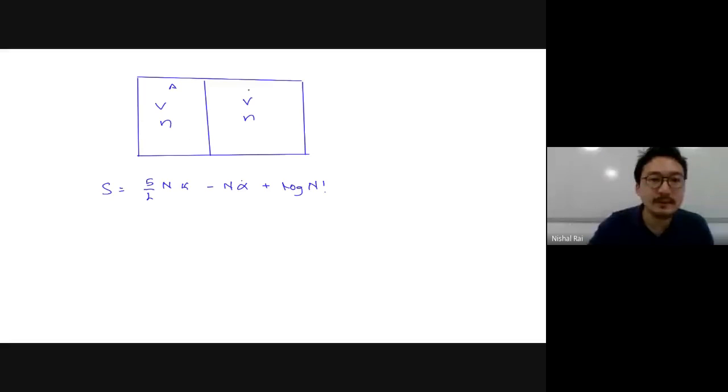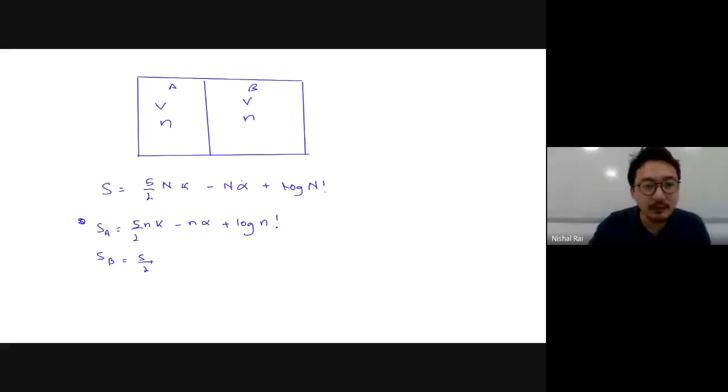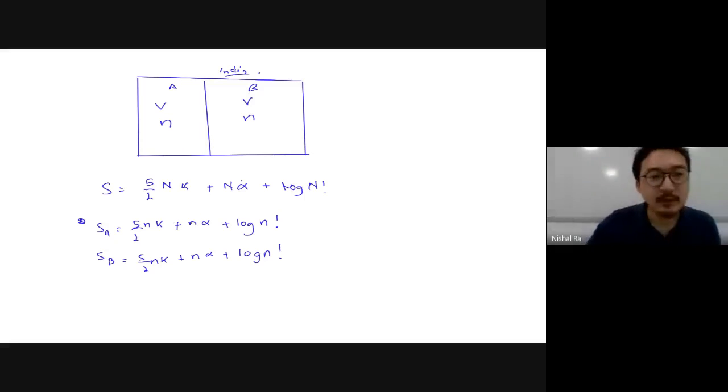Let's consider this as system A and this as system B. For system A, we have 5/2 Nk plus N alpha plus log of N factorial. For SB, we get exactly identical. Both are indistinguishable. So that's why you have the entropy of this form.